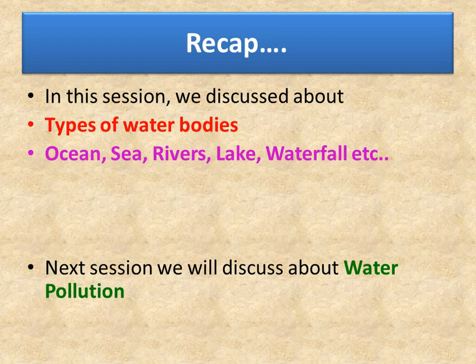Example, Lake Chilka in Odisha. A strait is a narrow stretch of water which joins 2 larger water bodies. For example, Park Strait connecting Bay of Bengal and Indian Ocean. A waterfall is formed when a river stream flows from a great height. Example, Kutralam waterfall. In the next session, we will discuss about the water pollution.